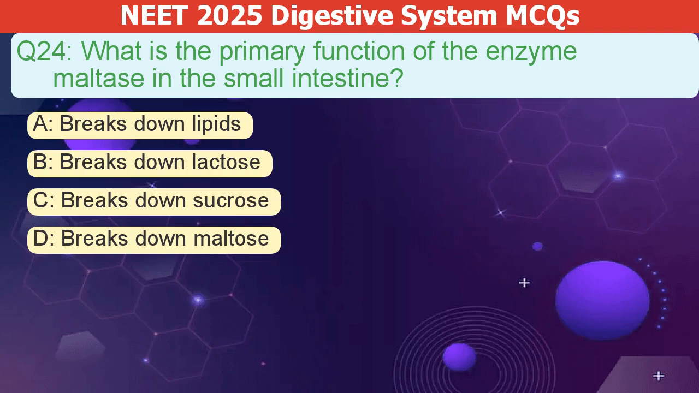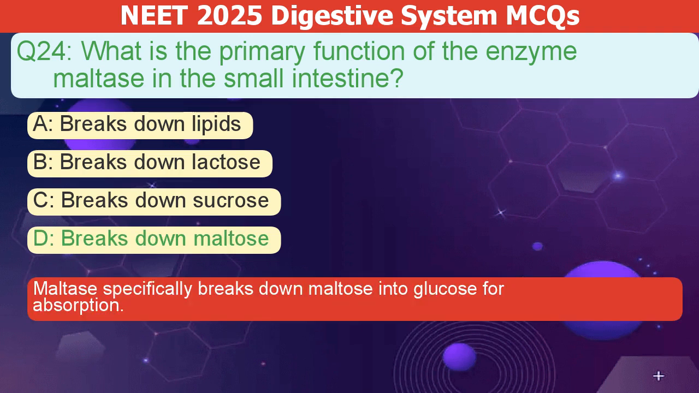What is the primary function of the enzyme maltase in the small intestine? A. Breaks down lipids. B. Breaks down lactose. C. Breaks down sucrose. D. Breaks down maltose. The correct answer is D. Maltase specifically breaks down maltose into glucose for absorption.